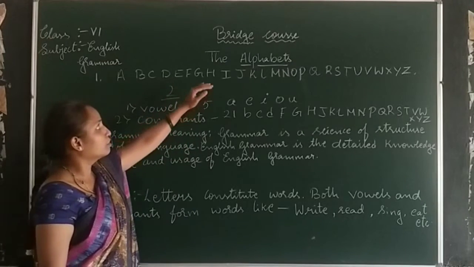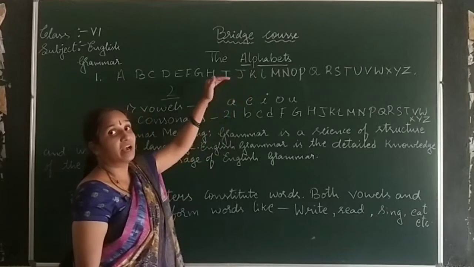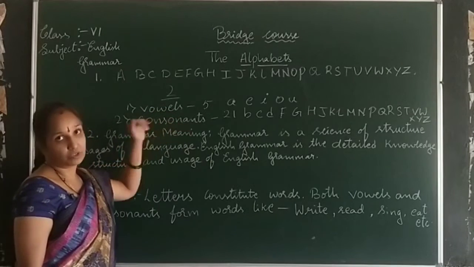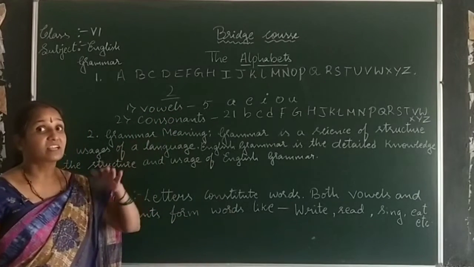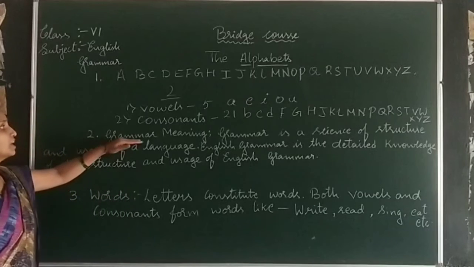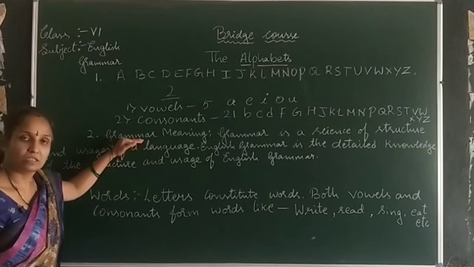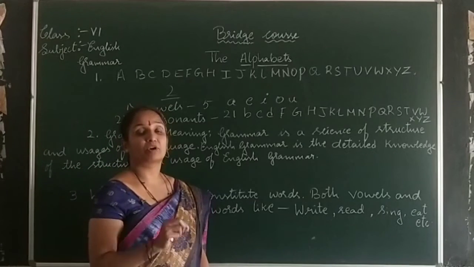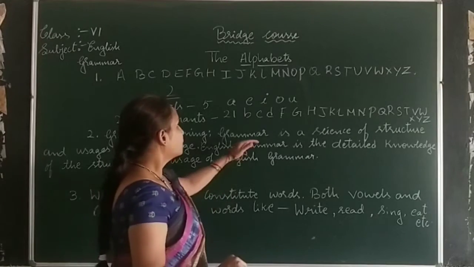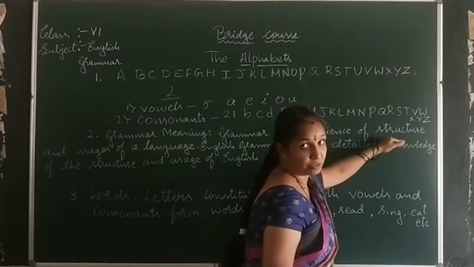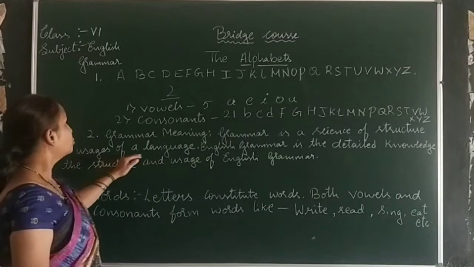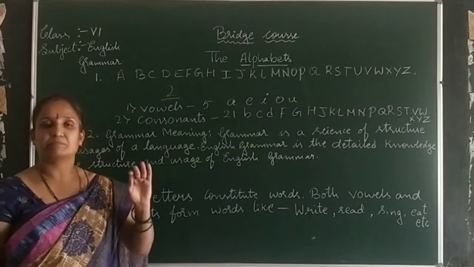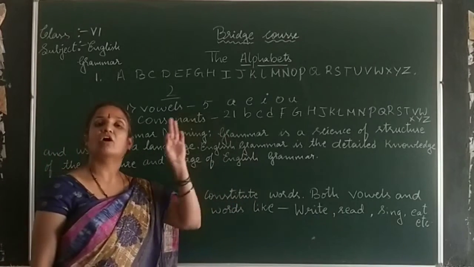So, right now we have learnt about the alphabets. The alphabets have been divided into two parts, that is vowels and consonants. Next comes the other topic, that is grammar. Let us know the meaning of grammar. Grammar is the science of structure and usage of languages, whichever the language it may be, either English or Kannada or Hindi.